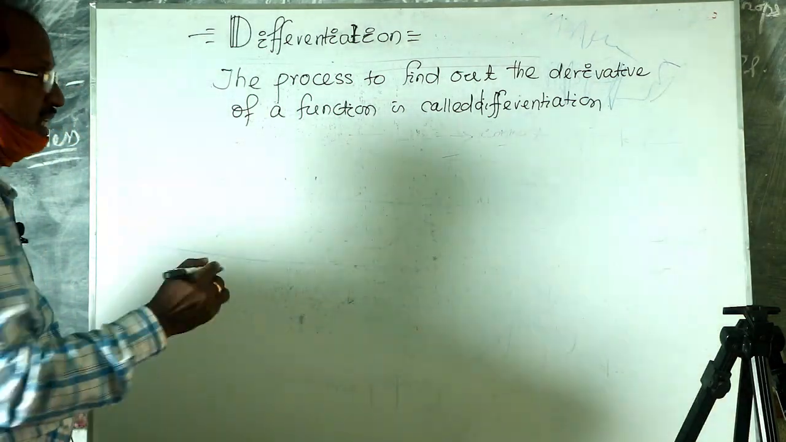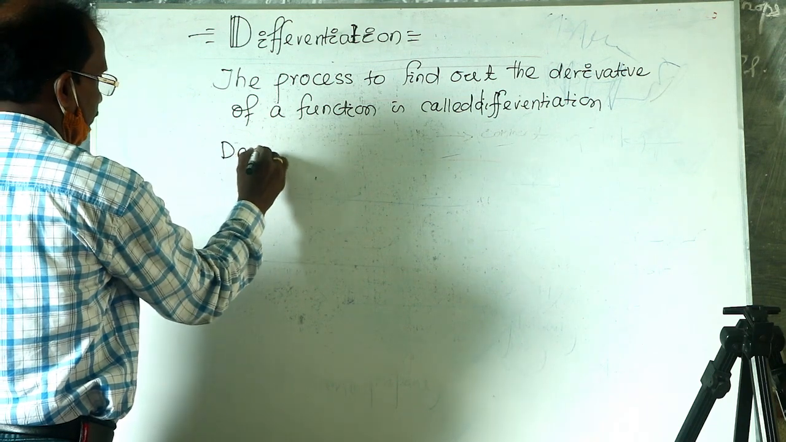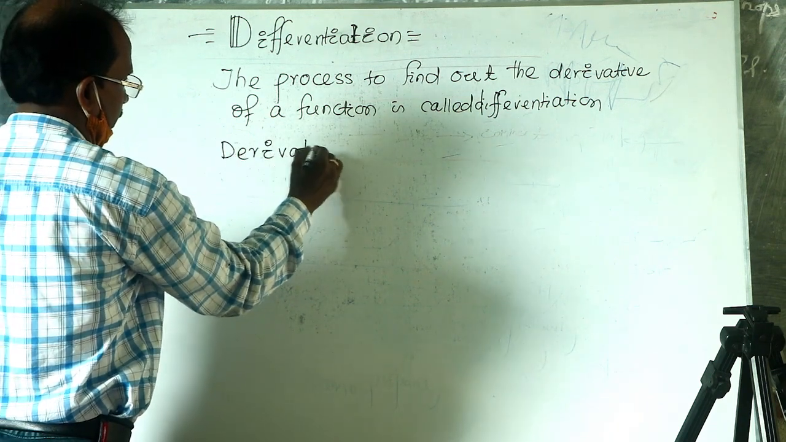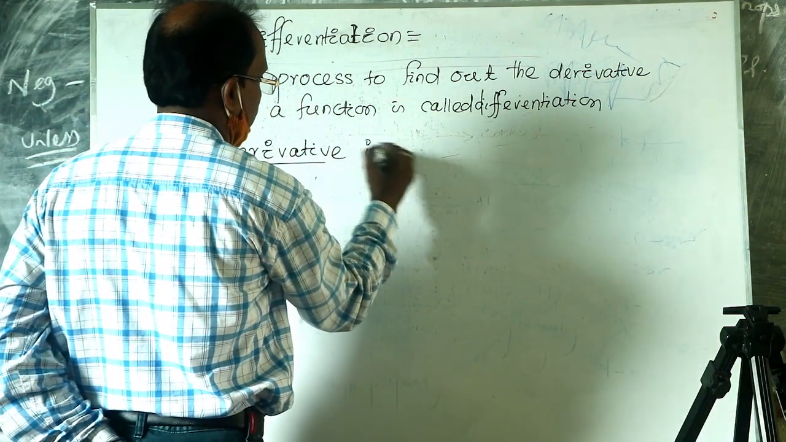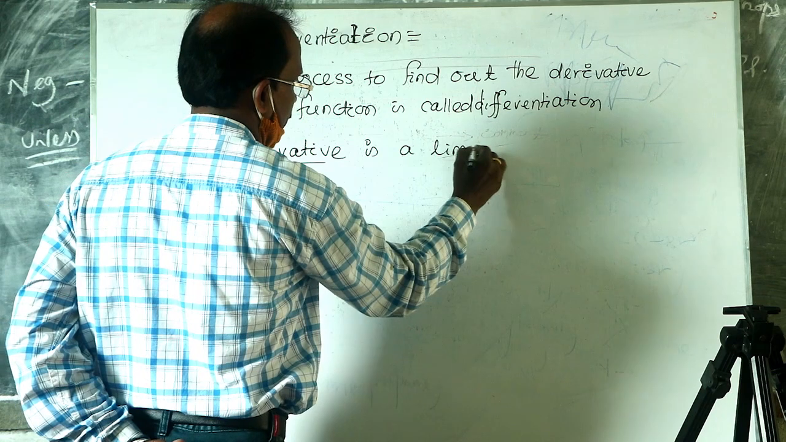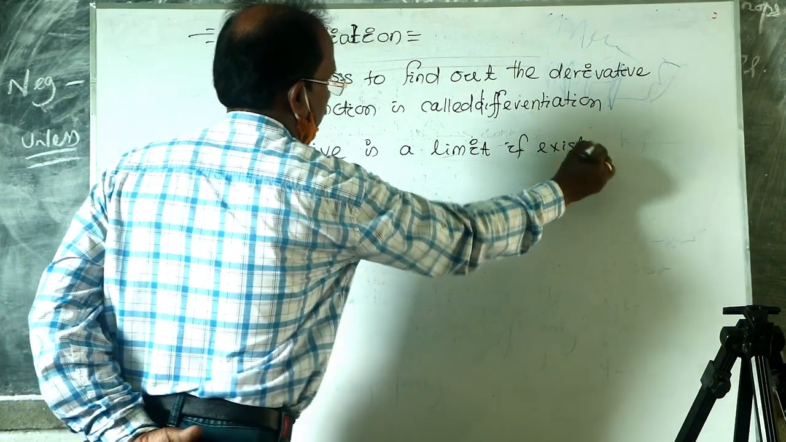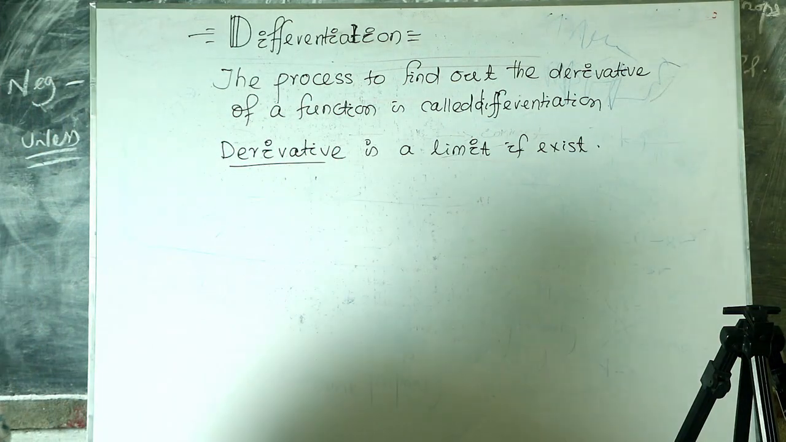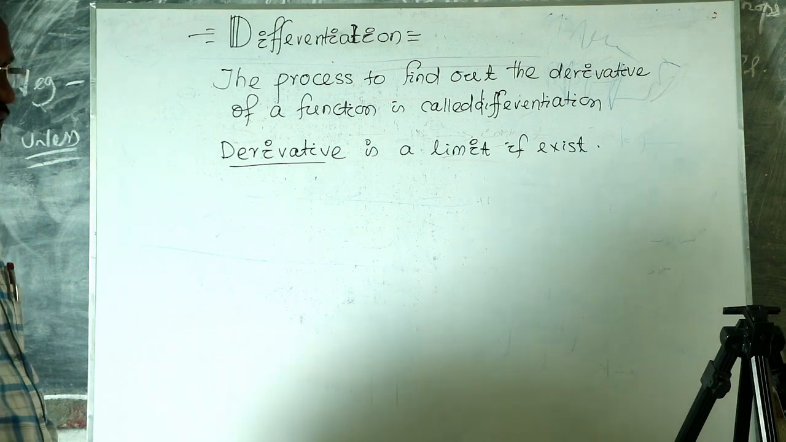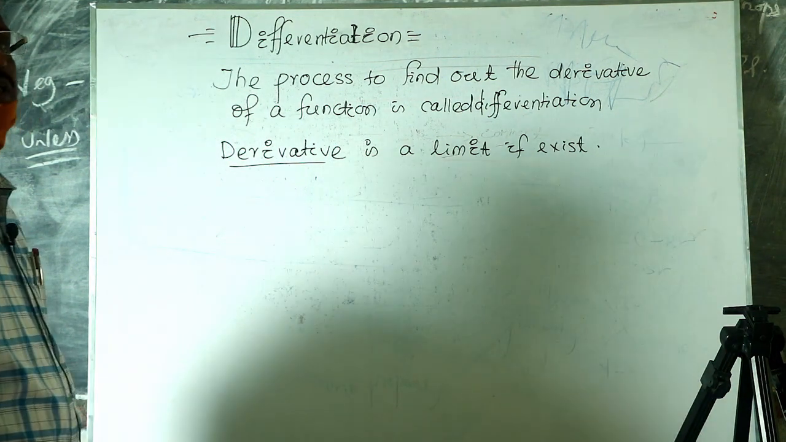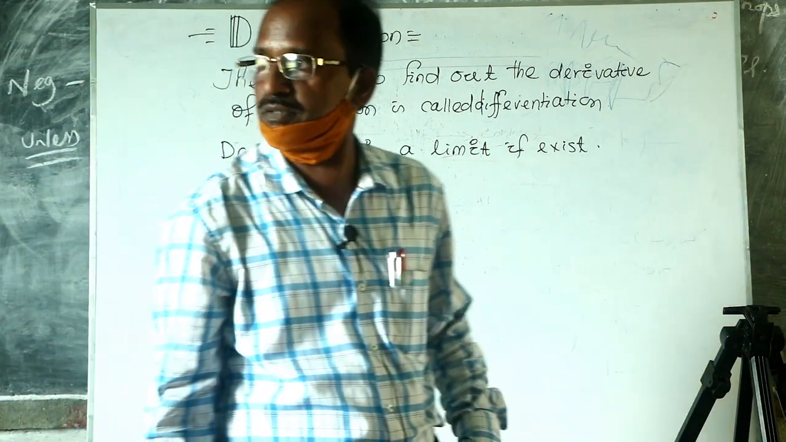What is derivative? Derivative is a limit, if it exists. The derivative of a function exists if its left hand derivative is equal to its right hand derivative.